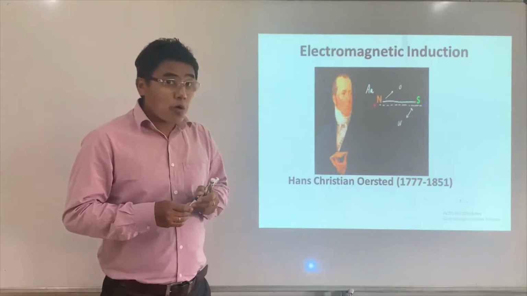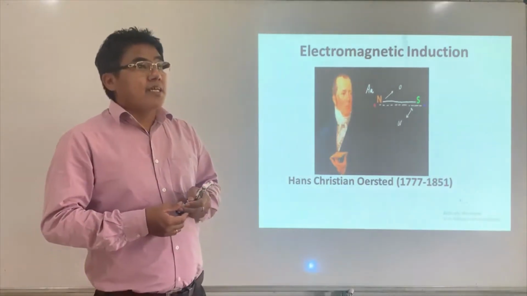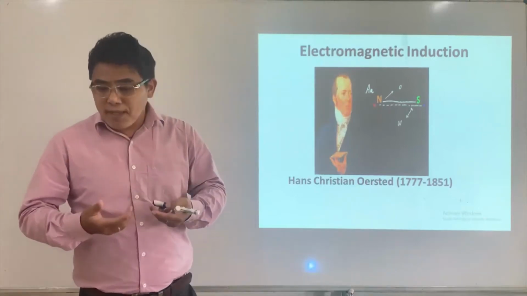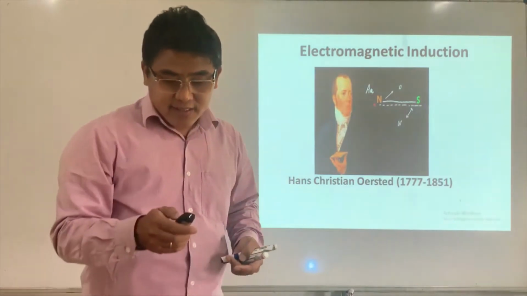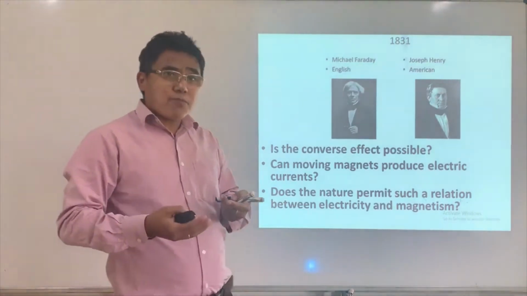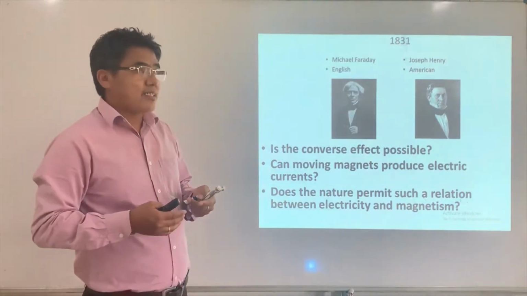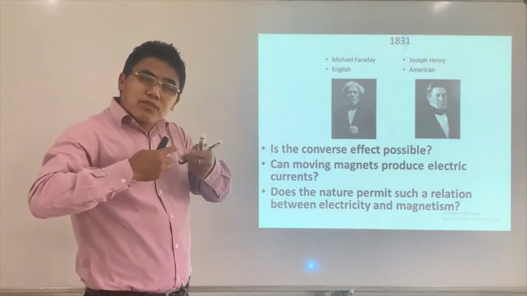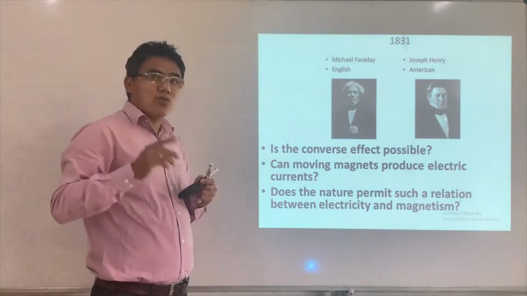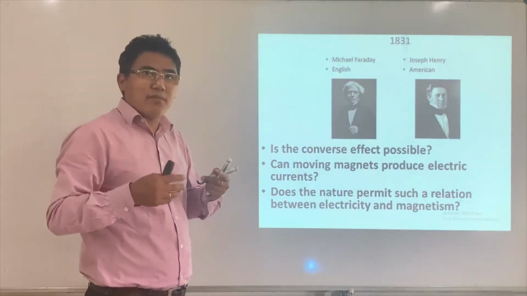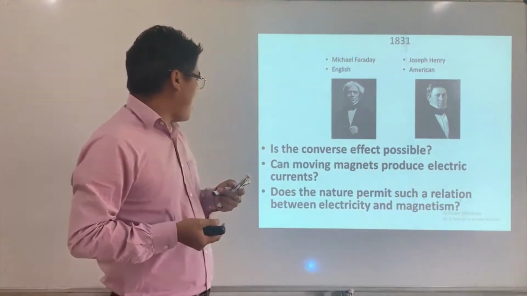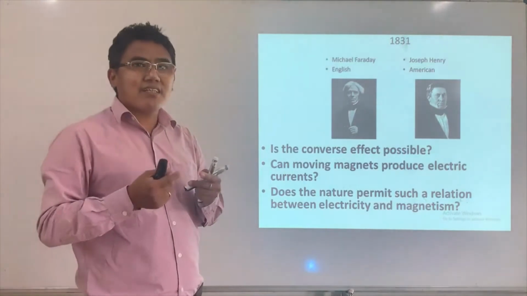All right. So the point is, if a current carrying conductor, a current or moving charge, produces a magnetic field, then is the converse effect possible? This is the one question that arose in many physicists, right? And then another question that can be asked is, can a moving magnet produce electric current?